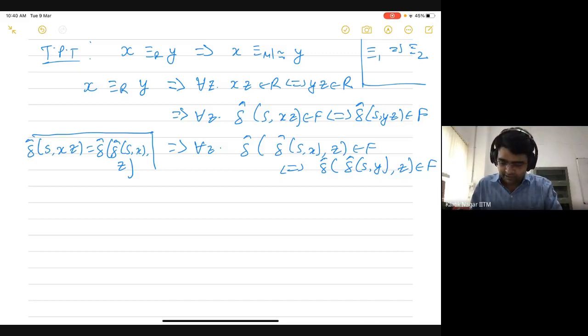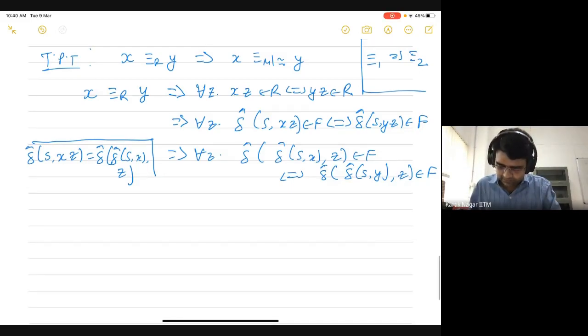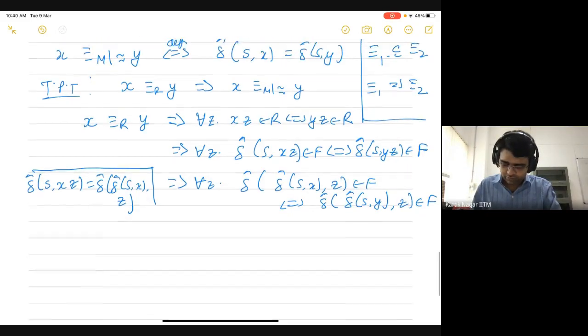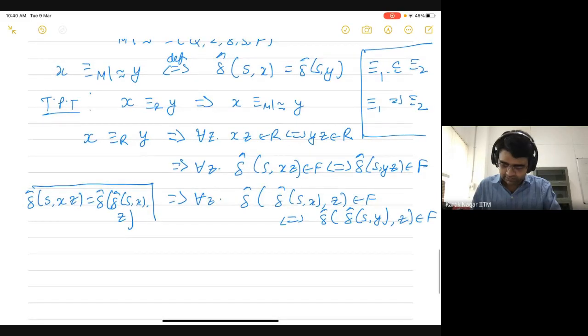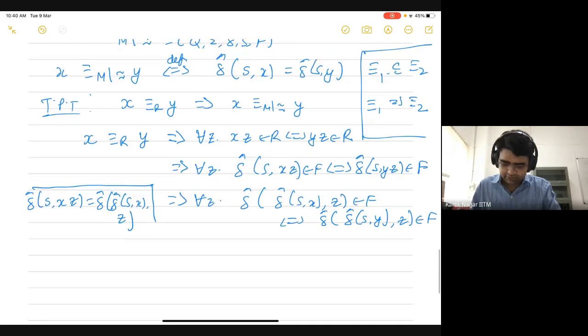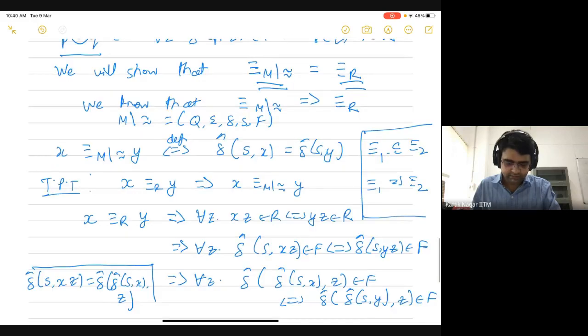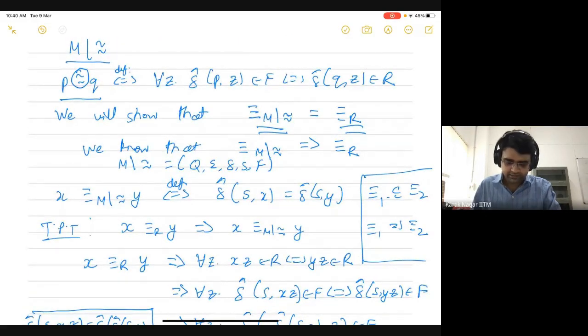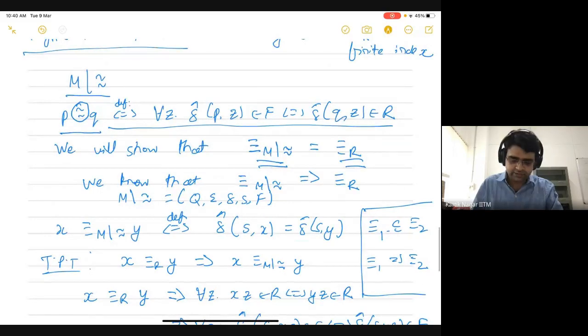Okay, so now what can I say? Let's use this definition of the equivalence relation between states. This definition said that two states are related to each other if and only if there is no distinguishing string. So for all z, if delta hat of p comma z belongs to F, then delta hat of q comma z should also belong to F. I'm sorry, I made a mistake here. This should be F.